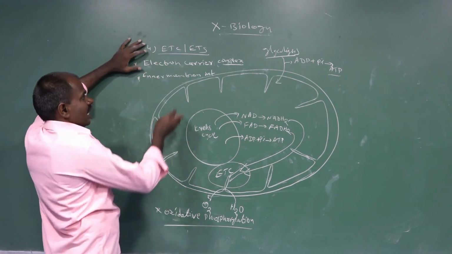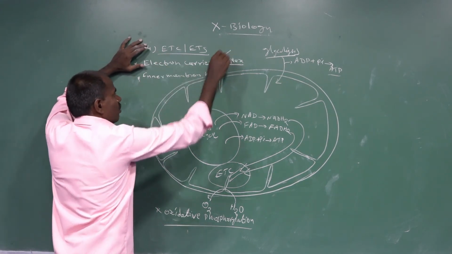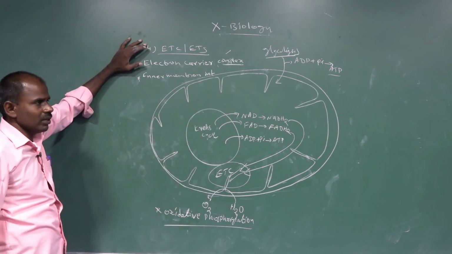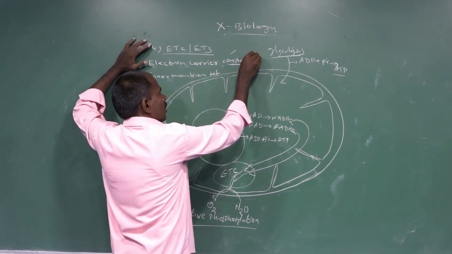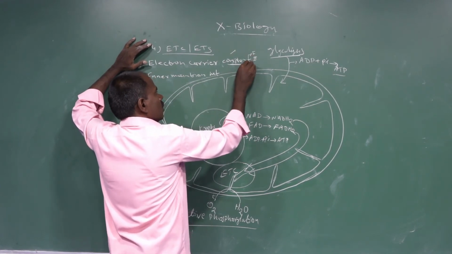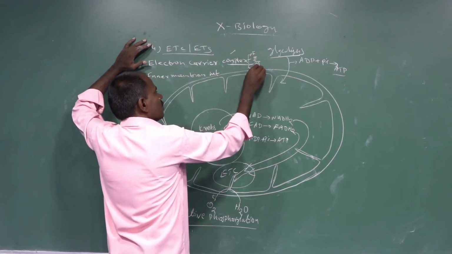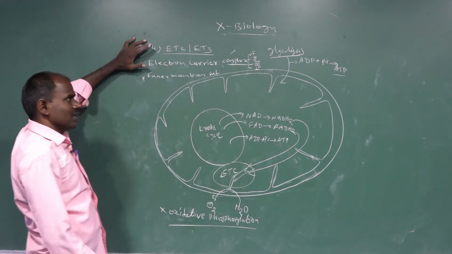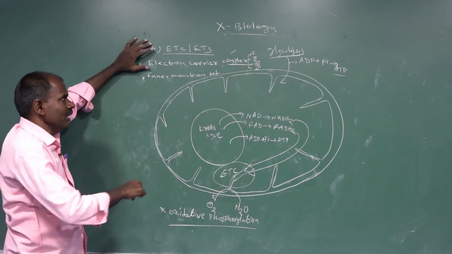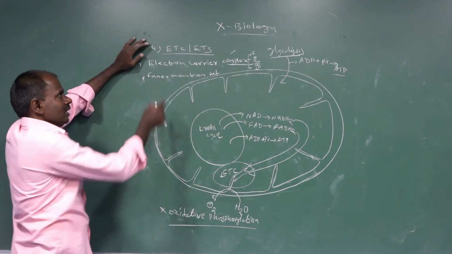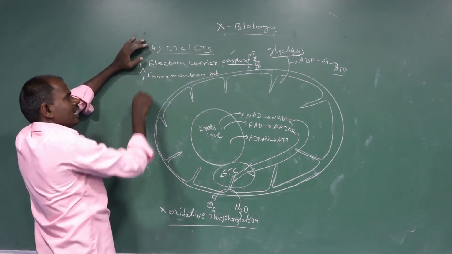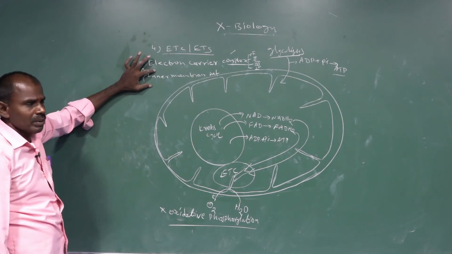The electrons are carried by involved complexes. There are 4 complexes involved: complex 1, complex 2, complex 3, and complex 4. Electrons are carried with the help of these complexes. This electron transport system is located in the inner membrane of the mitochondria.